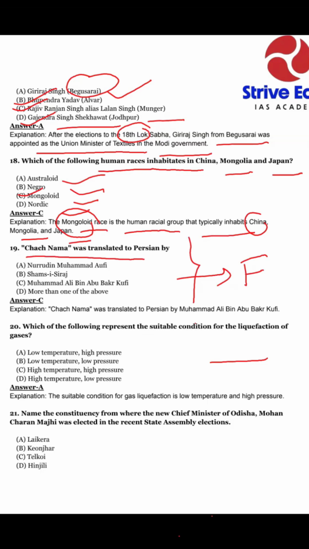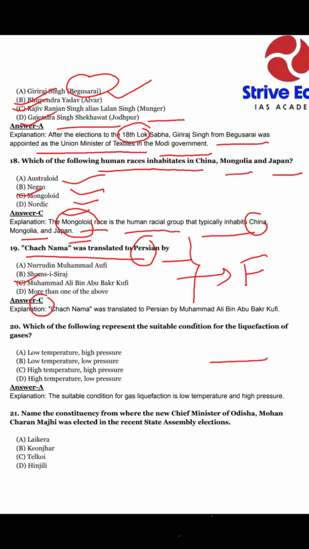Here is our question 19. Chachnama was translated into Persian by option A, Nuruddin Muhammad Aufi, option B, Shams-e-Siraj, option C, Muhammad Ali bin Abu Bakr Kufi, option D, more than one of the above. Our answer is option C, that is Muhammad Ali bin Abu Bakr Kufi.